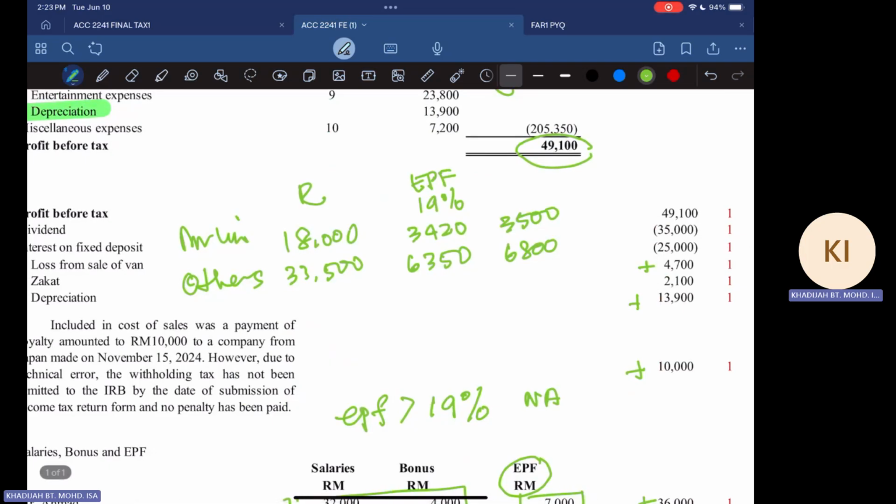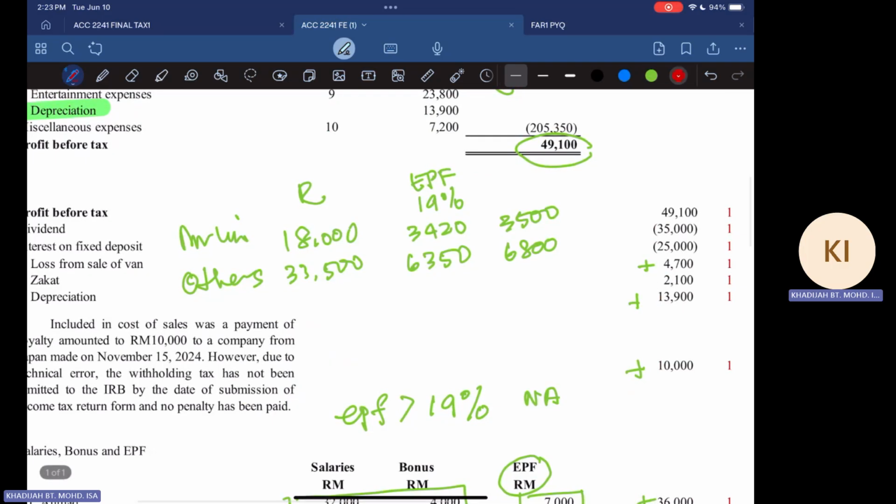In both cases, there is an excess. The company paid more than they should. 6,800 minus 6,365, the excess is 435. And here the excess is 3,500 minus 3,420, which equals 80. So this amount is the excess. When it's more than what you should pay, this amount is non-deductible.